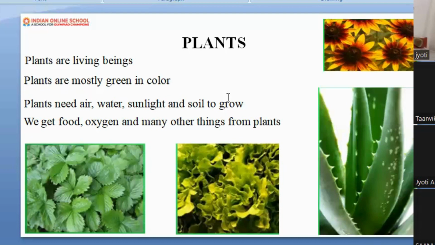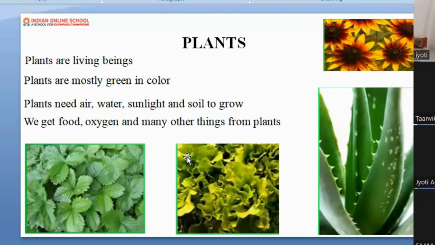Plant. Some plant. How do you make a Maggie? Maggie, I'm asking Maggie, dear. You like Maggie? Yes. Tell me what is required. Water. Okay. Then water, then a pinch of salt and a packet of Maggie. So these are the essential ingredients.